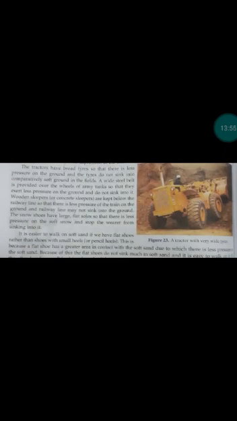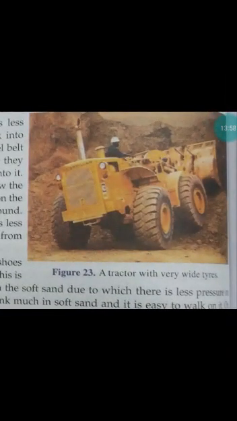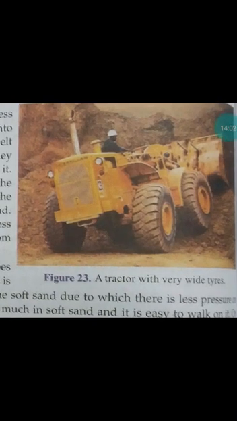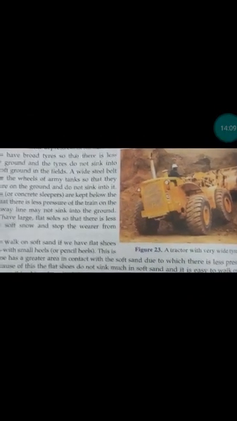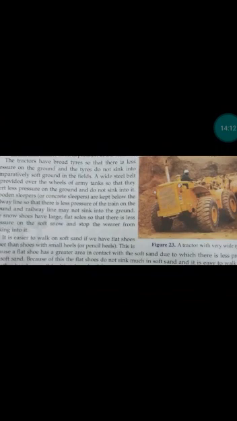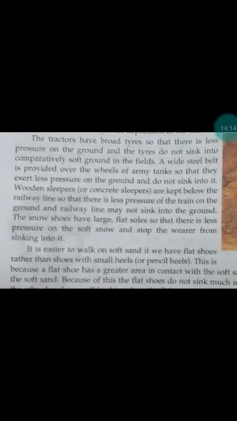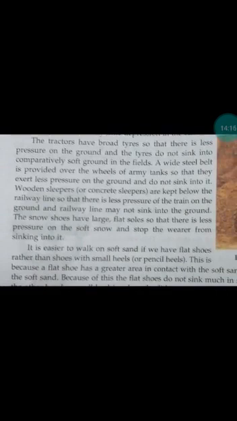See students, in your book figure 23, a tractor is shown, a tractor with very wide tires. You have seen tractors, they have wide or broad tires. Why is it so? A tractor has broad tires so that there is less pressure on the ground, and the tires do not sink into the comparatively soft ground in the field.